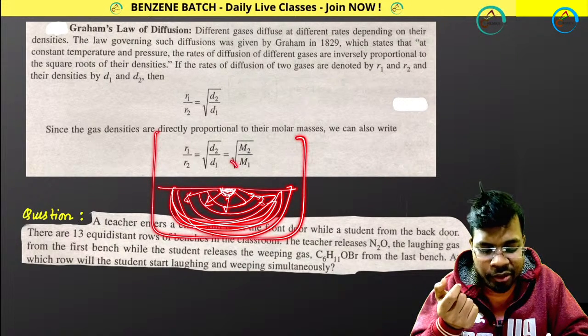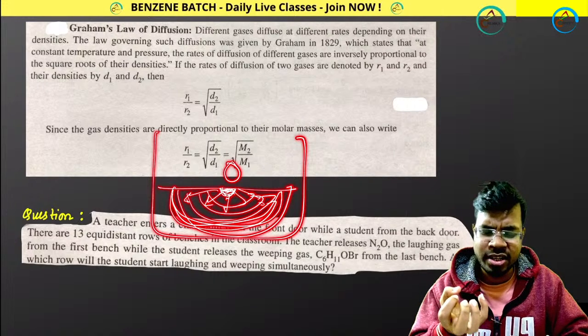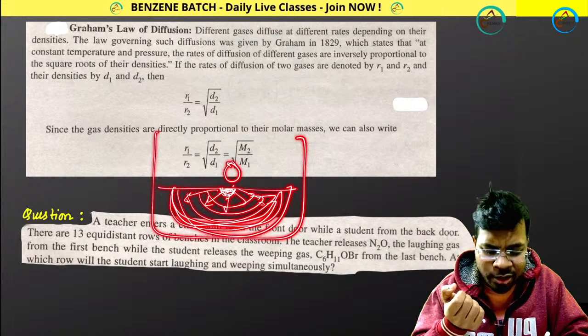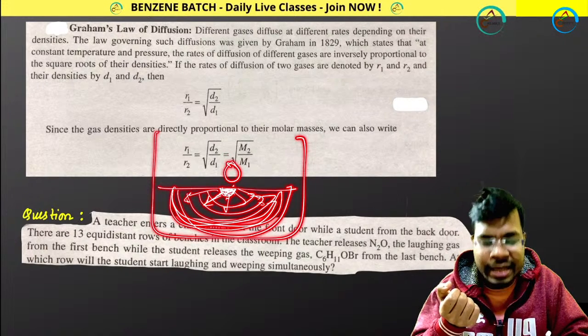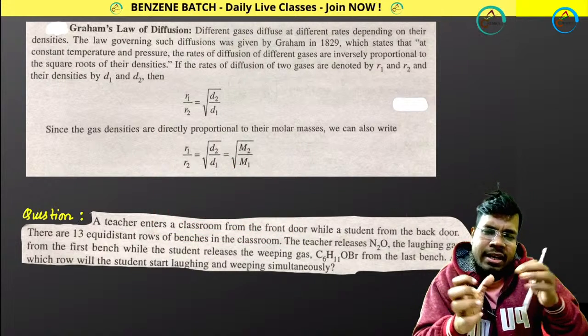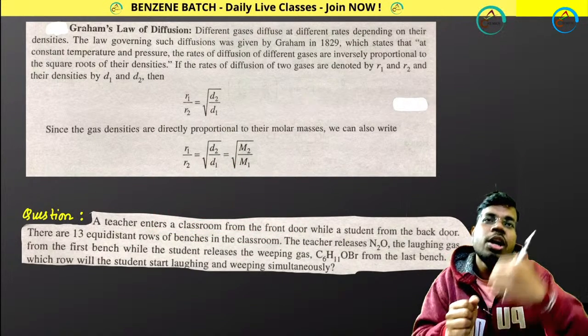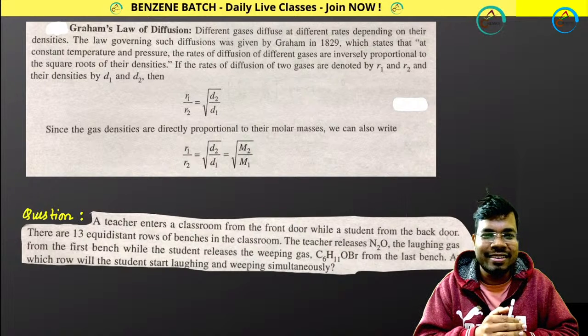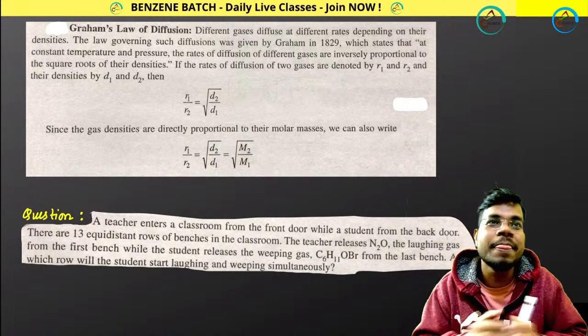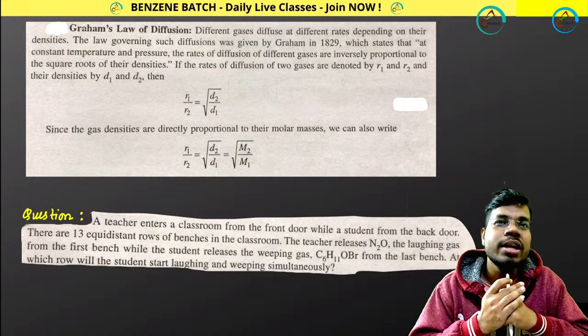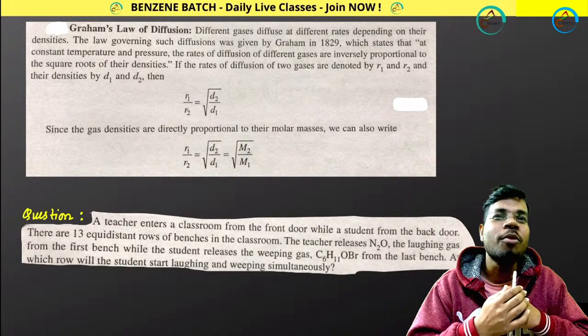Initially your ink was more concentrated. After adding into water, the ink is spreading, and because of that, its concentration is decreasing. So it is going from higher concentration to lower concentration region. That's diffusion. It is a property by which gases intermix spontaneously to form a homogeneous mixture.